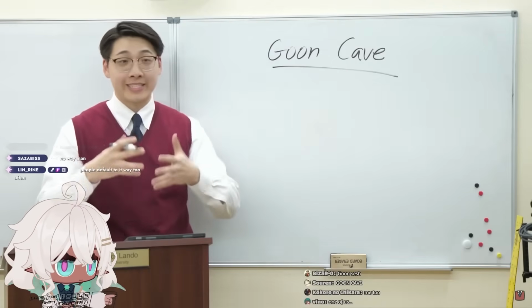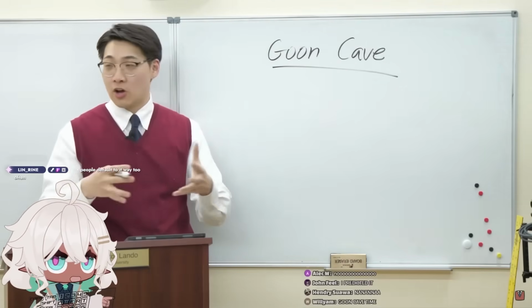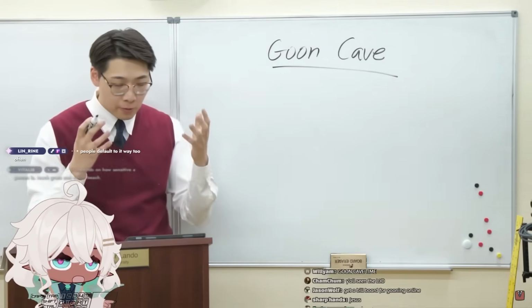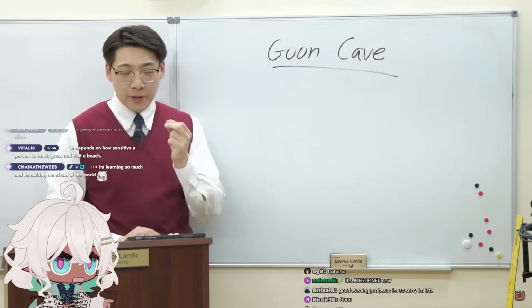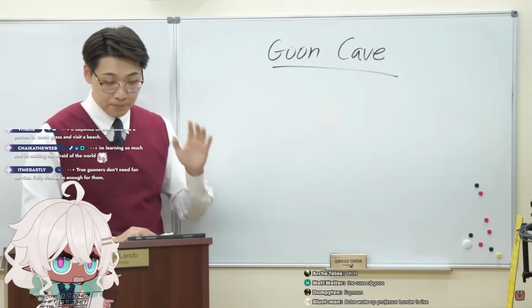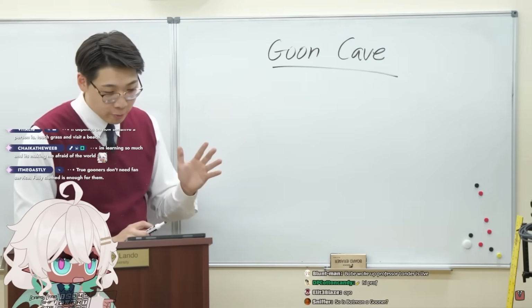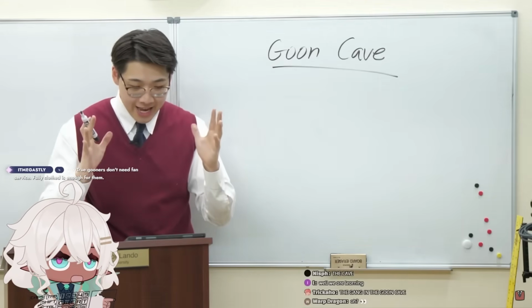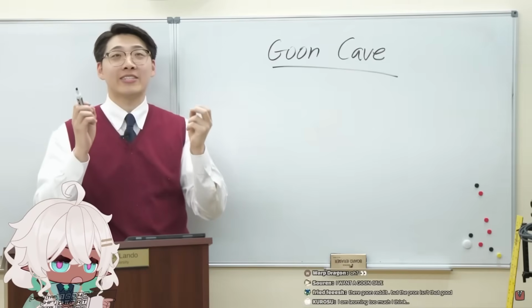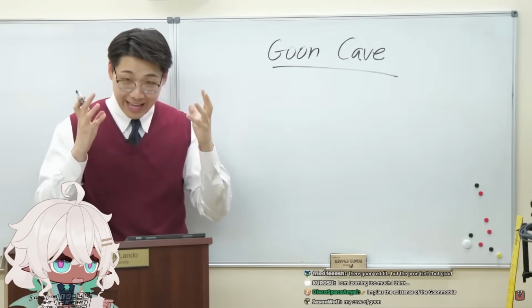A goon cave is some sort of setup in a room, like a desk setup or a bed, belonging to a gooner that is meant to optimize their gooning experience. This is usually done with as many monitors as possible, in order to have as much explicit media playing as possible.